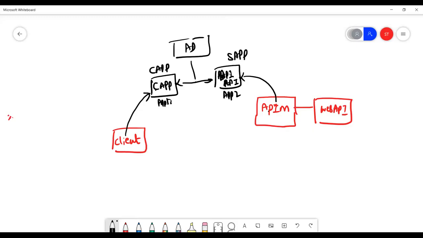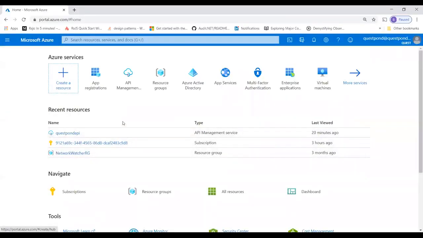So this is the demo, right? What I will do is create API M first. This is termed your front-end API. Let me now go to the portal. Guys, now I have to flip between websites, so we have to be very careful. I'm going to go now to my Azure. So here is my Azure.